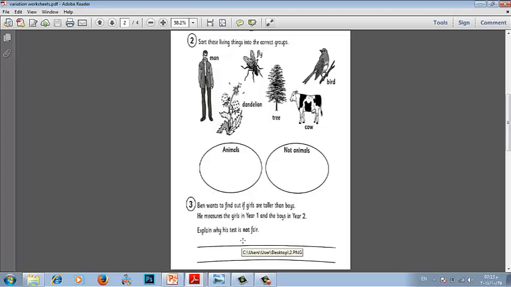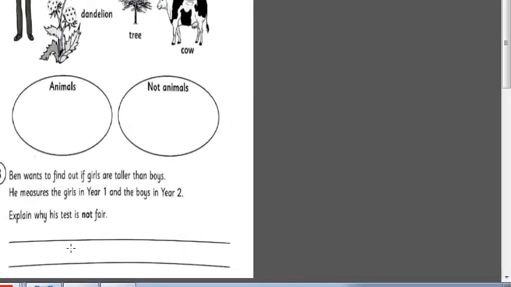Because I changed 2 things. And of course, the older students will get higher marks. And this is not going to be fair. So for a fair test, I must change only one thing, only one variable. I must change one thing only: the type, boys or girls, or the age. But I cannot change the type and the age at the same time. This is not going to be fair.